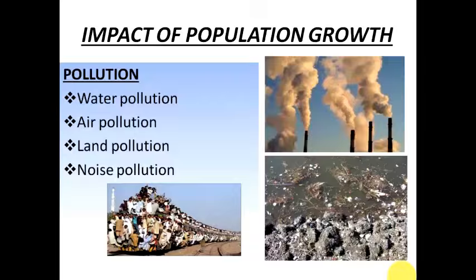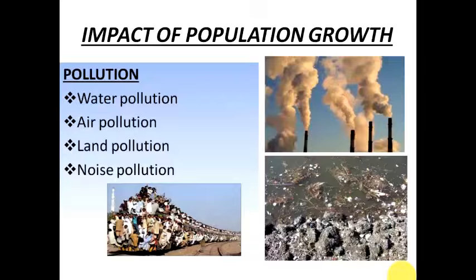So in case this polluted water is used in the fields by the farmers for irrigation, then it will also have a very, very harmful effect on the crop and ultimately on the humans that are consuming such crop. And this also affects the marine life residing in the water, because ultimately the water will get polluted. So the fishes or the other animals staying in that particular water resource will also get affected.